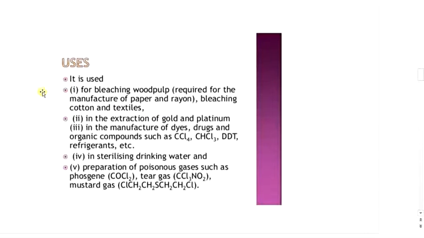Chlorine bleaches vegetable matter or colored organic matter in the presence of moisture to colorless matter. That means colored organic matter plus nascent oxygen gives colorless organic matter. It is also used for the extraction of gold and platinum. The third use is in the manufacture of dyes, drugs and compounds such as carbon tetrachloride, chloroform, DDT, refrigerants, etc. Next is preparation of poisonous gases such as phosgene, tear gas, mustard gas, etc.